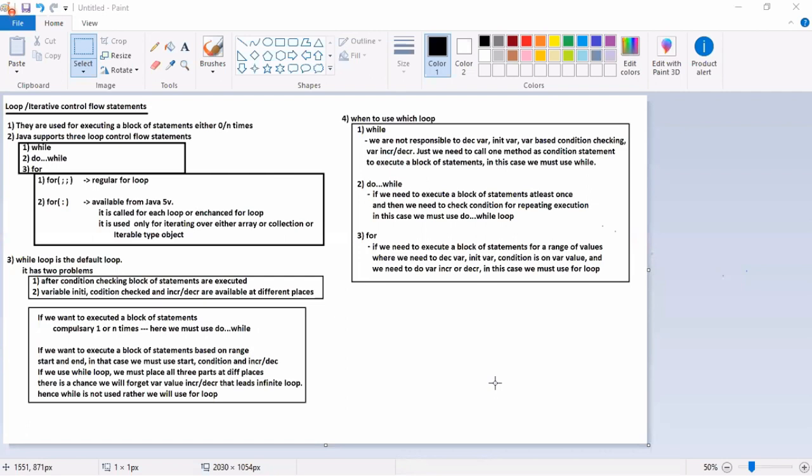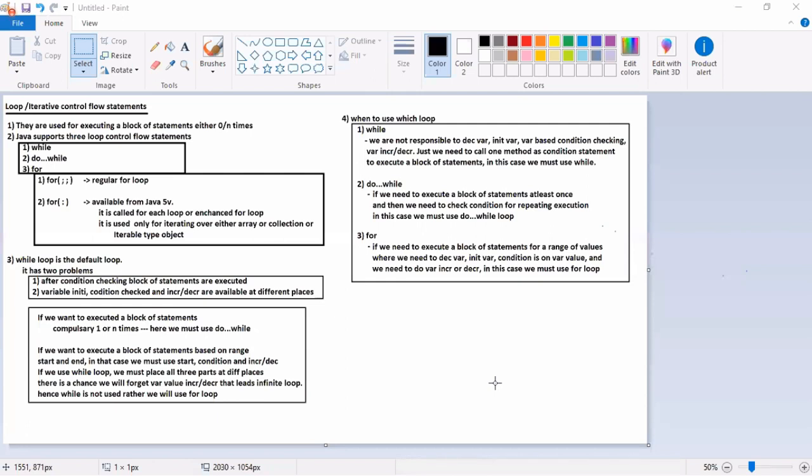Now tell me, I want to read values from an array. The array has a length from 0 to length. Okay, there is a range. So the for loop is recommended. Even though you can use while, the for loop is recommended. Next point. I want to display values 1 to 10. Which loop do you use? For loop. I want to display even numbers from 1 to 10. Which loop? For loop. I want to display stars in a pyramid shape.